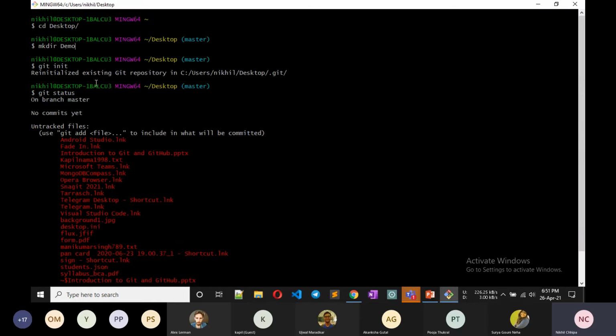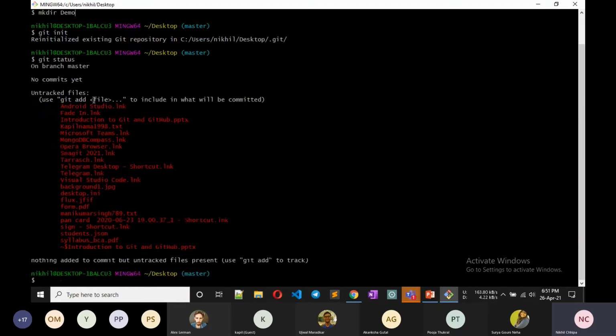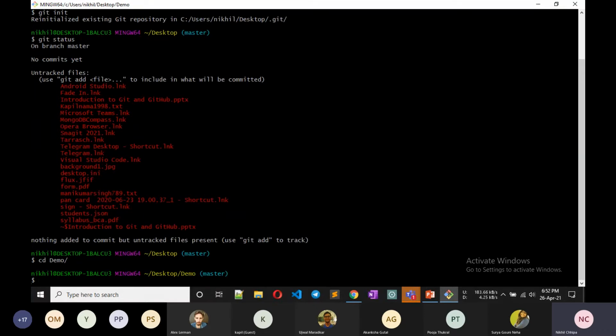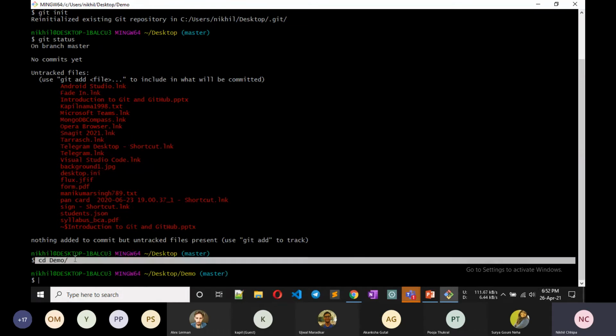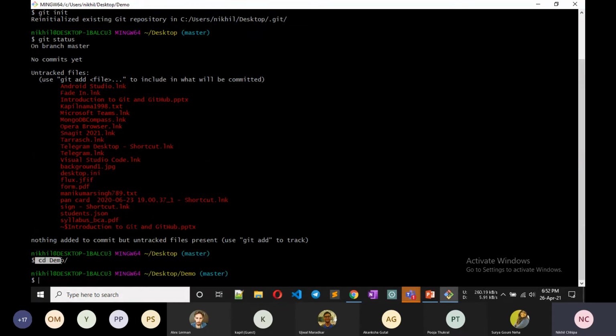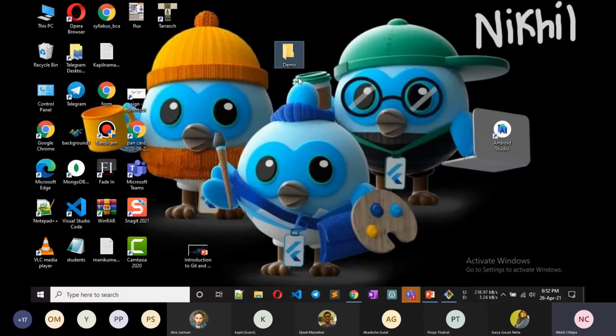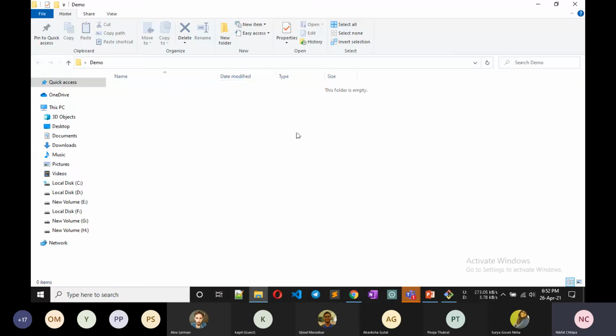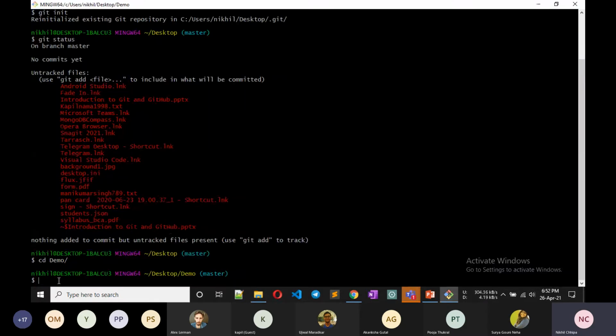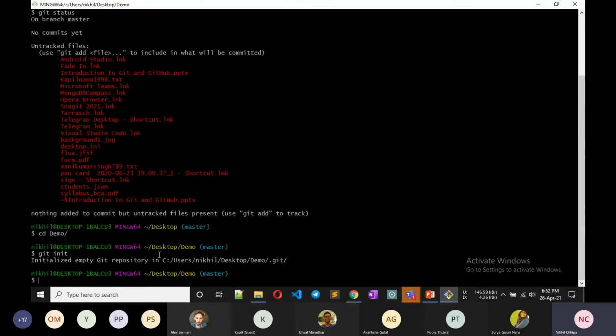Oh sorry, I have to change directory first with cd demo. Now we are in the demo directory. So now we initialize Git in this folder. So git init, now Git is initialized in this folder demo.